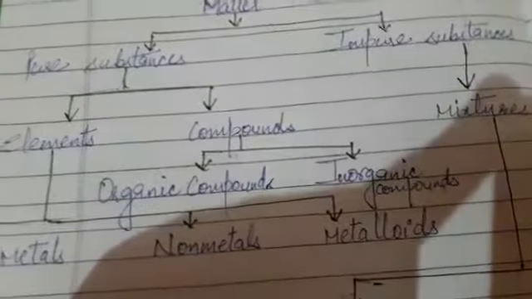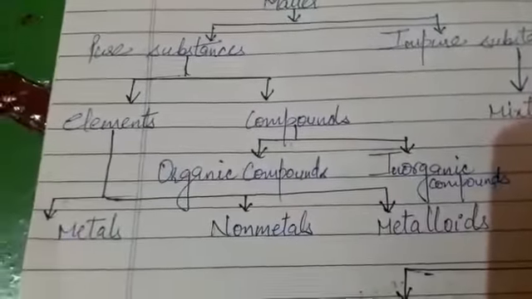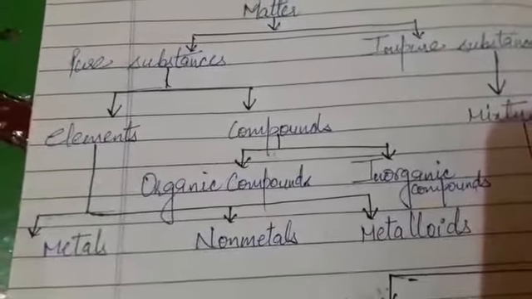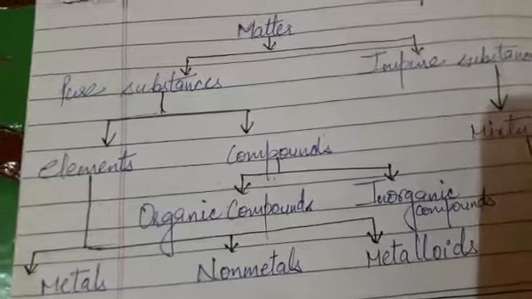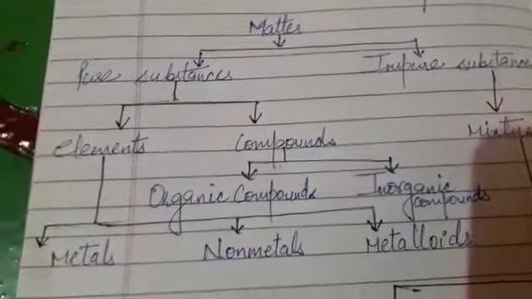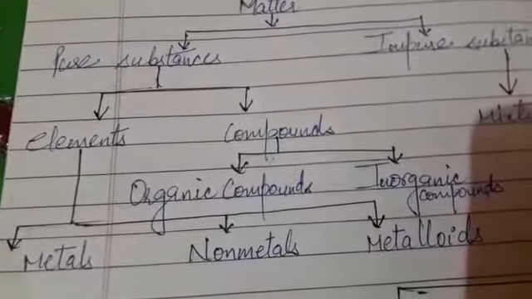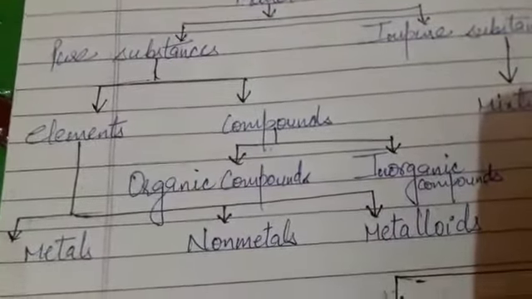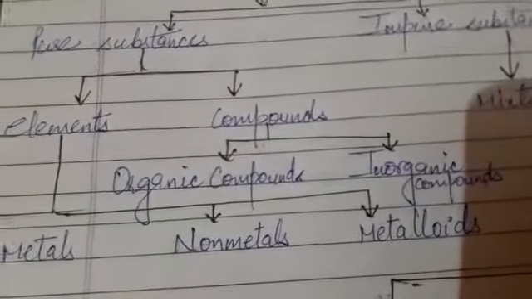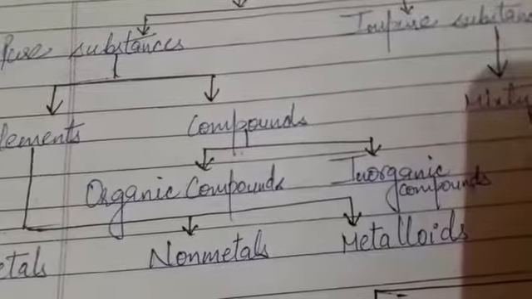Pure substances are further classified into two categories, those are elements and compounds. Now let us study about elements. Before we continue to study the properties of elements, let us see the characteristics of pure substances. Once again, the substances that are made up of only one kind of particles are known as pure substances.